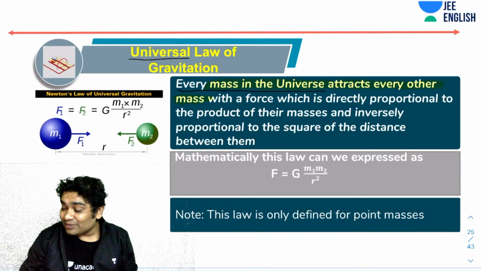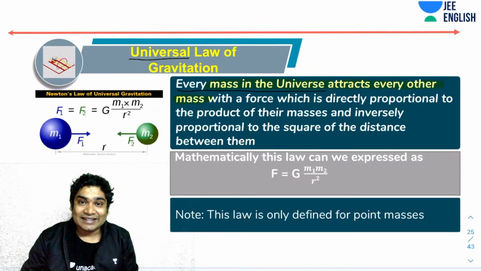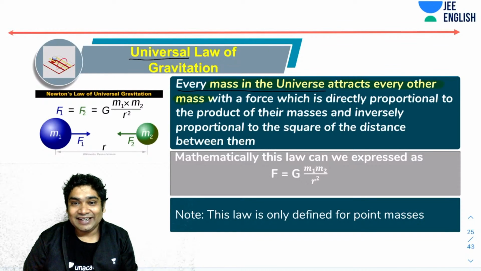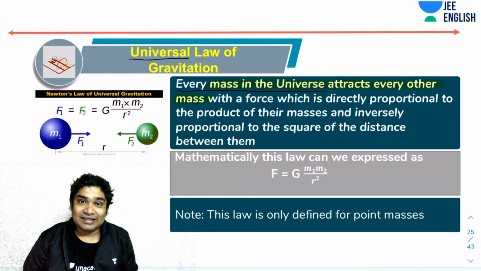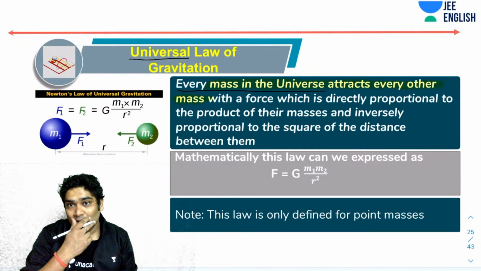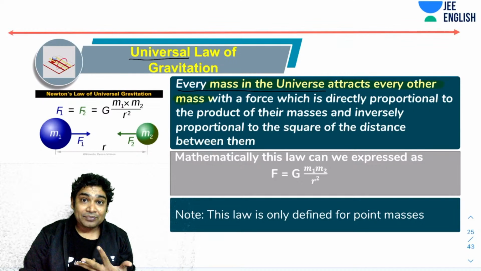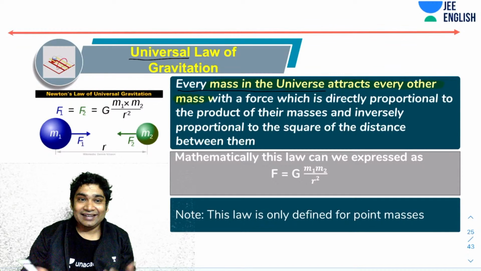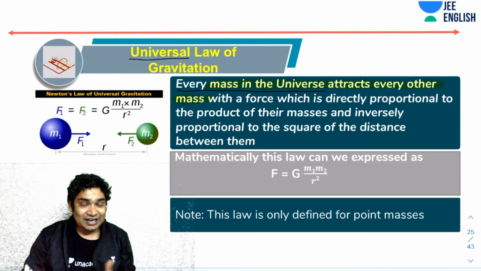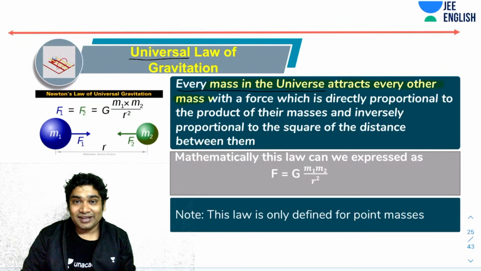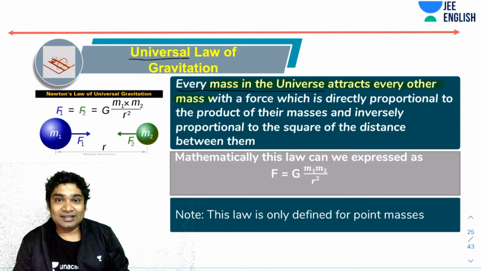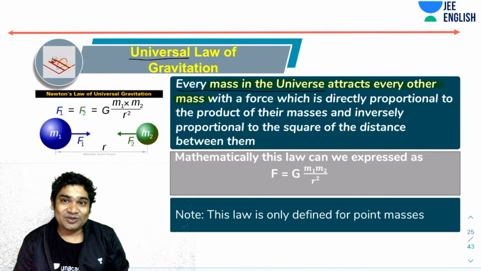Okay, so that has been the characteristic of all the scientists. All the scientists have possessed a great amount of faith in nature. They have always believed that nature is consistent. So if I've seen Earth attracting the sun, the moon, the apple, then Earth must be attracting everything. And similarly, by the third law, the sun is attracting the Earth, the moon is attracting the Earth. So similarly, everything must be attracting the Earth back also, right? So that is the generalization. That is where it comes from. He says that every mass in this universe does that.